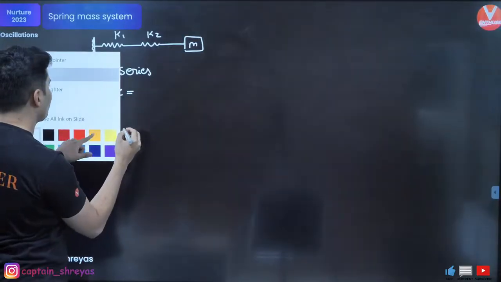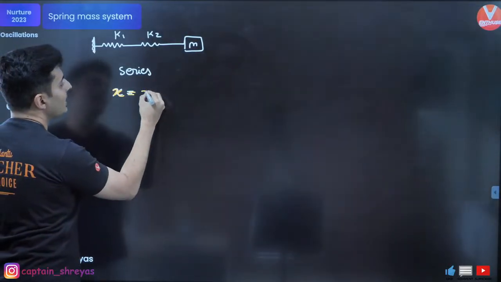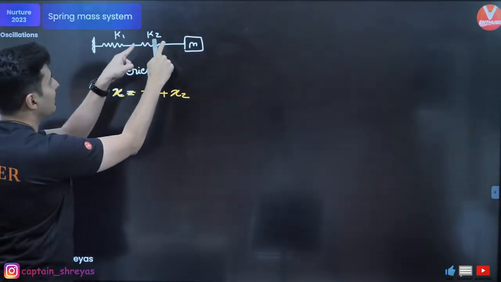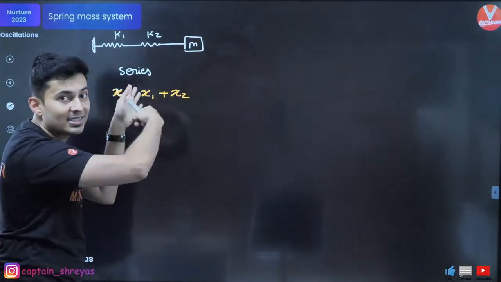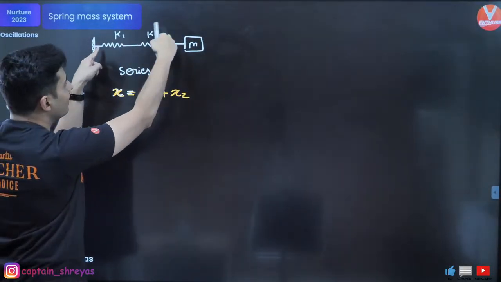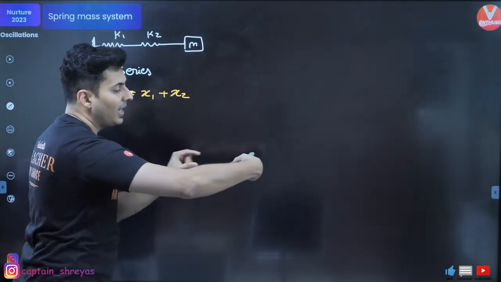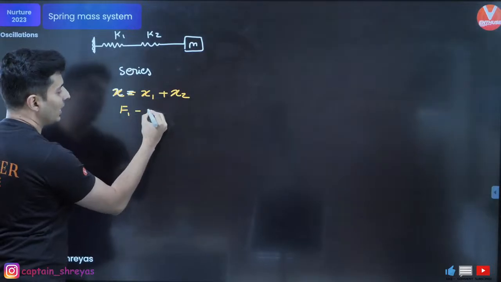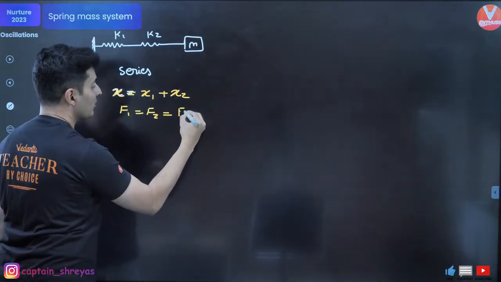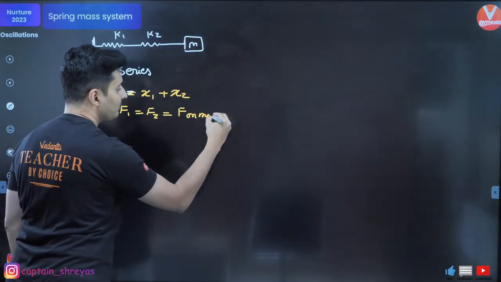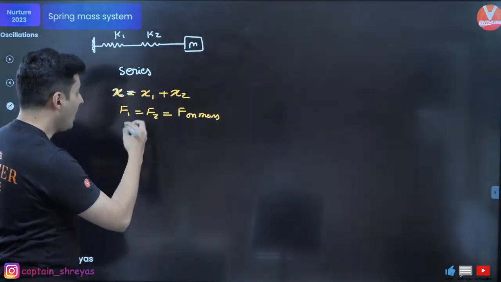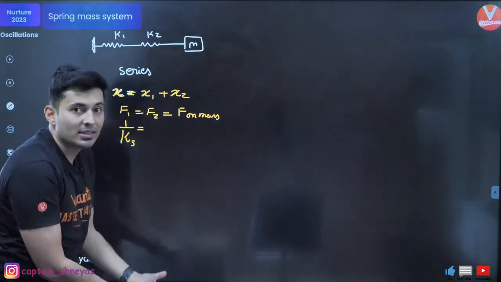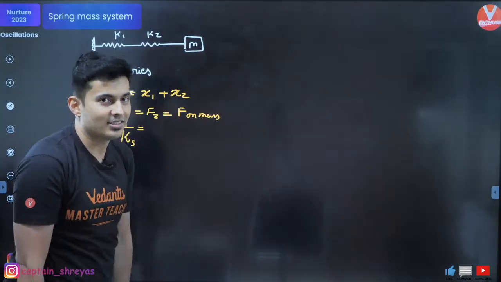The total extension x will be extension 1 plus extension 2. Also, the force in this spring is the same because it's the same wire which is continuing. It's just the same wire, the coil ends, wire continues, another coil. So the force in spring 1 is force in spring 2, which is also the force on the mass. Same force continues.